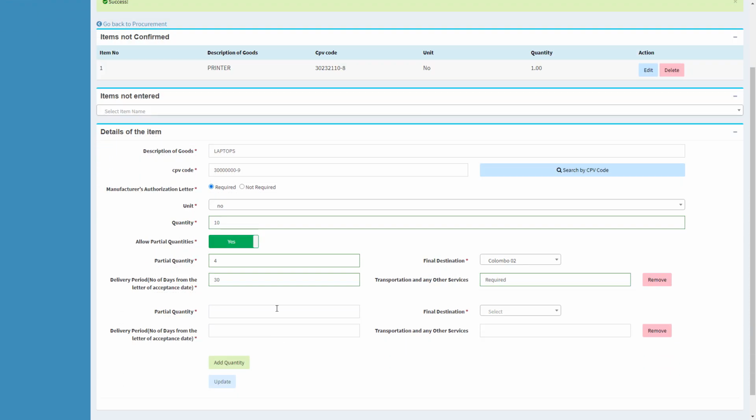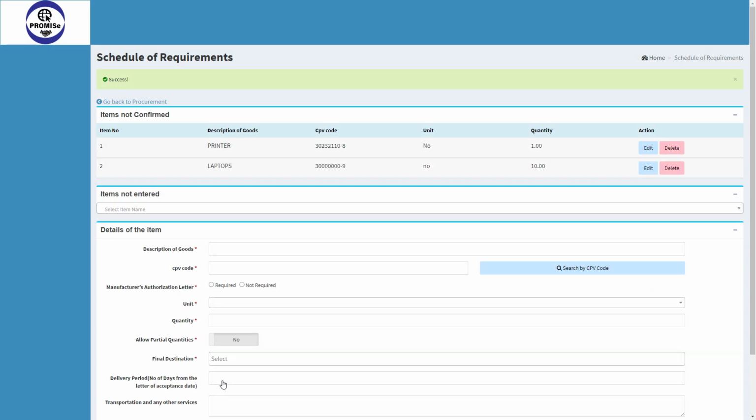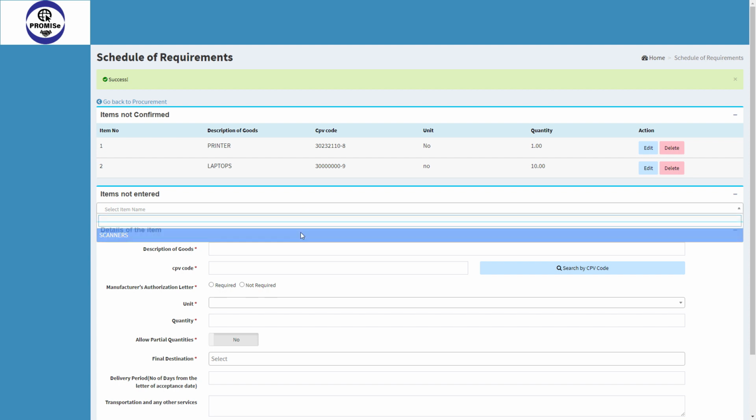And I need 6 laptops for the Colombo 4 office. Delivery period is 30 days. Transportation is required. Click on the update button and continue the same process for other items as well.